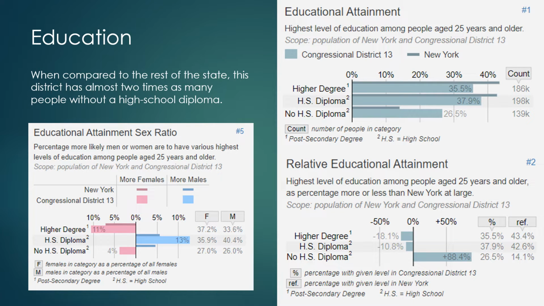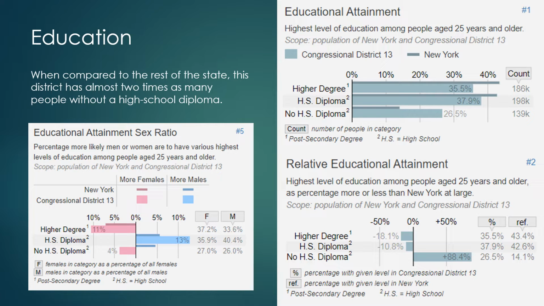Finally, we'll talk about education. So you can see that this district has significantly less high school graduates than New York as a whole. This educational attainment chart that you can see on the top right-hand side of the slide, the light blue thick bar is the congressional district, and the small darker blue line is New York. And you can see that the blue thick bar signaling Congressional District 13 is almost double what the New York line is.